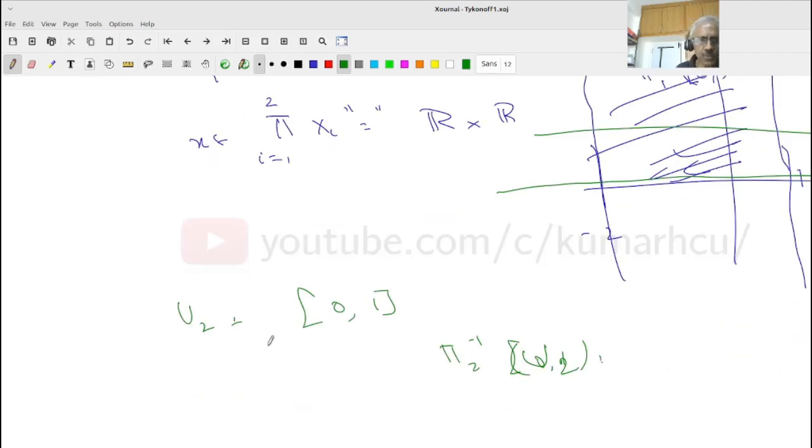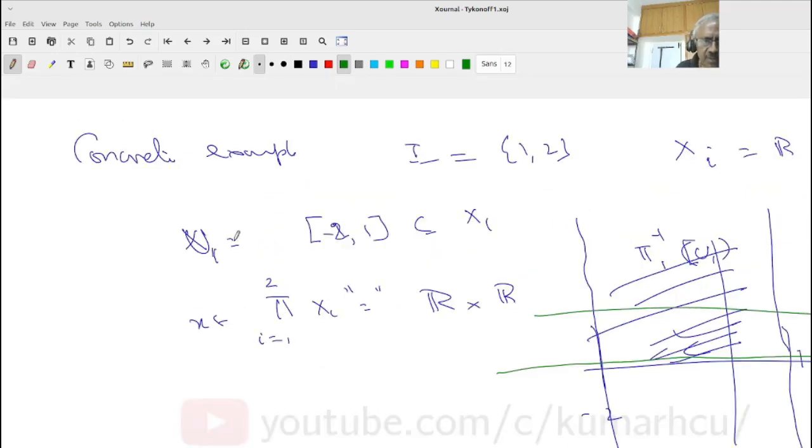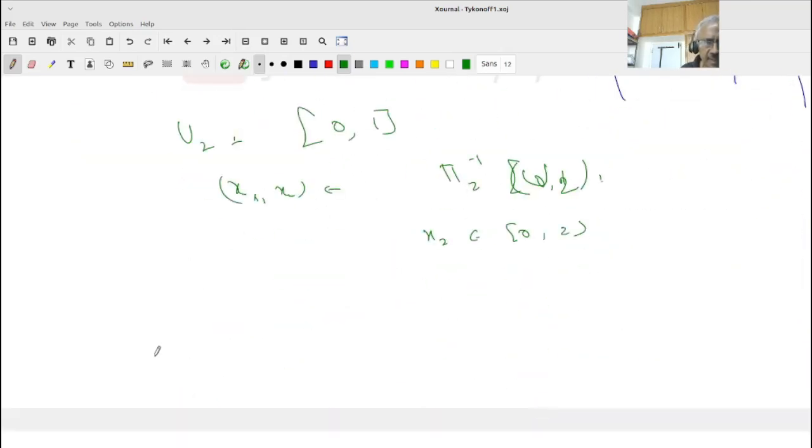Okay, so when does an x belong to this? Let us think of this x1, x2. When does it belong to this? If and only if x2 lies between 0 and 1. And here, when does it belong to this, pi 1 inverse of u1? If and only if x1 lies between -2 and 1. Are you following?